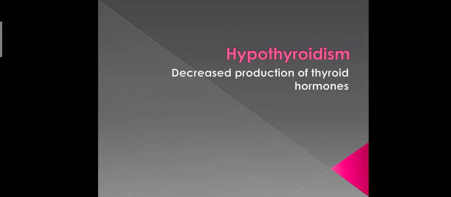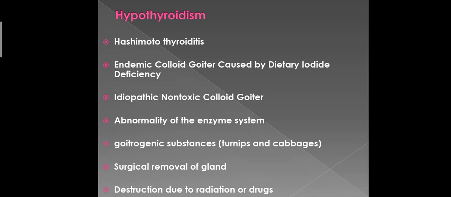Hypothyroidism. The effects of hypothyroidism in general are opposite to those of hyperthyroidism. It means there is decreased production of thyroid hormones in the body. But like hyperthyroidism, it is often initiated by autoimmunity against the thyroid gland. But in case of hypothyroidism, the autoimmunity destroys the gland rather than stimulates it.